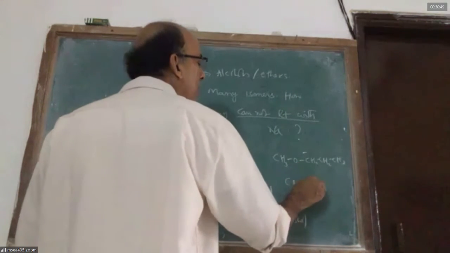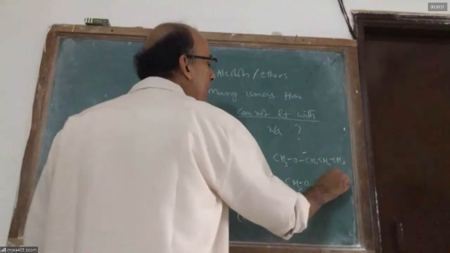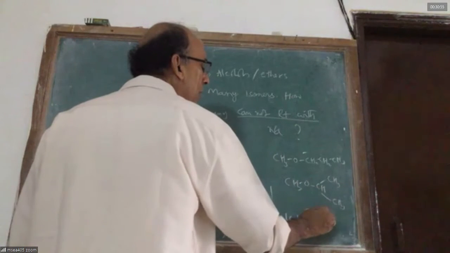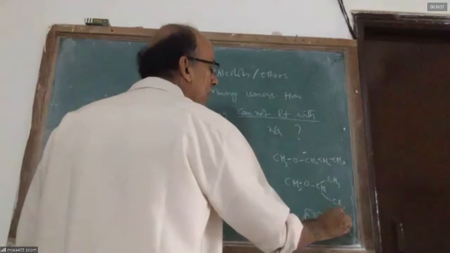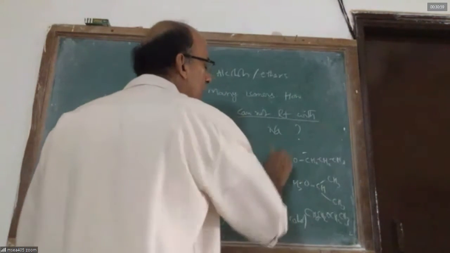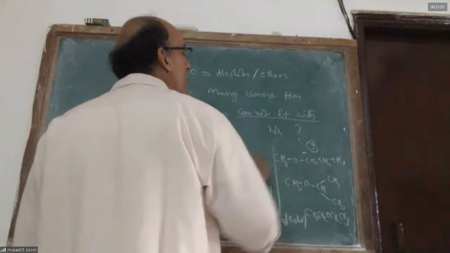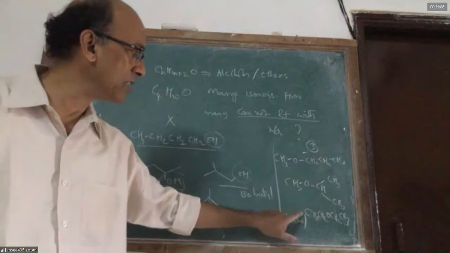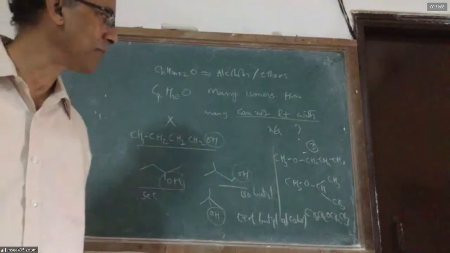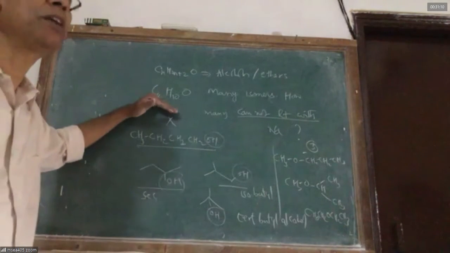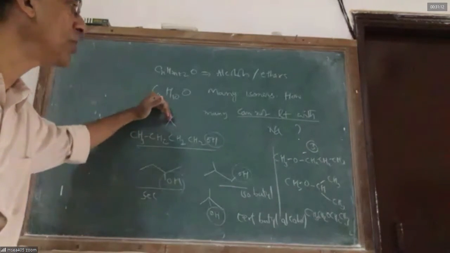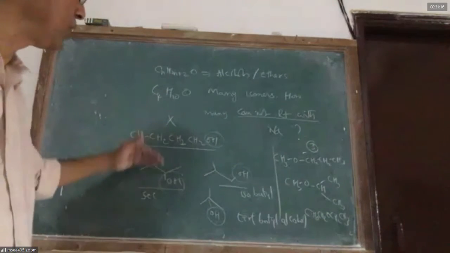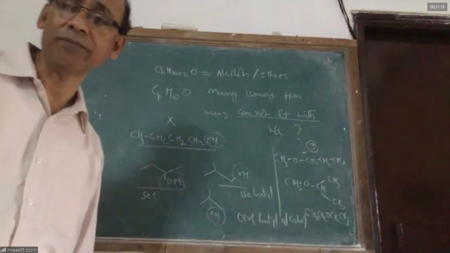You can also have 2-methoxypropane. It does not have an OH group. You can have ethoxyethane. Even it does not have an OH group. So these 3 compounds which do not have an OH group, which are actually ethers, cannot react with sodium. Hence, in the isomeric forms of C4H10O, 3 compounds cannot react with sodium. 4 compounds can react with sodium. Are we clear on that?